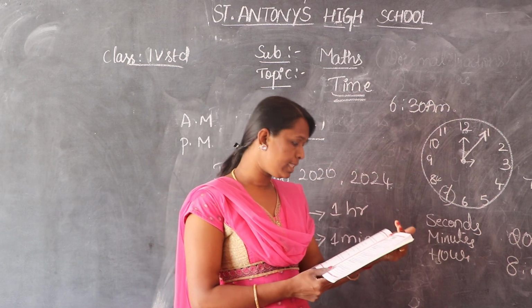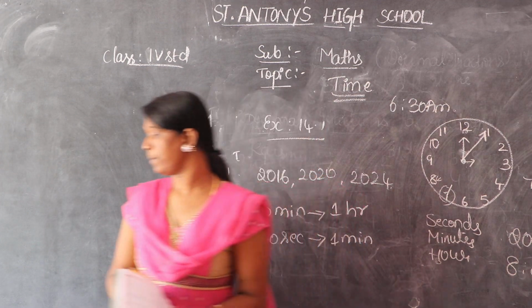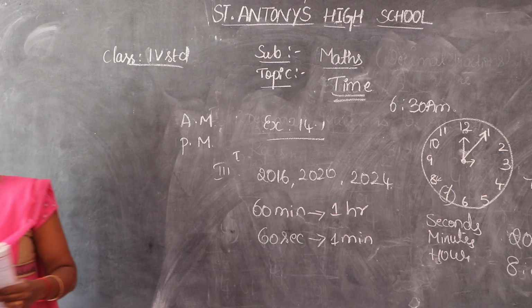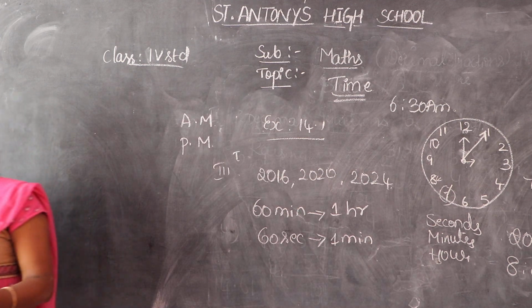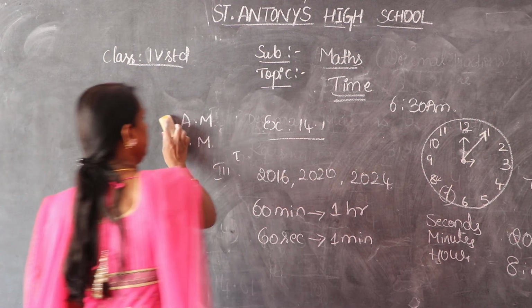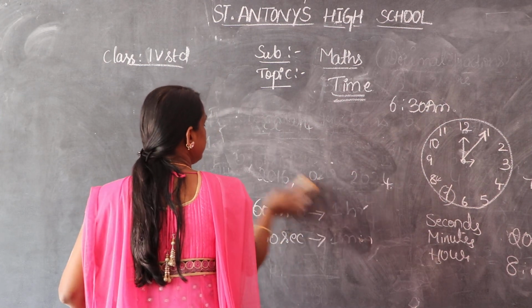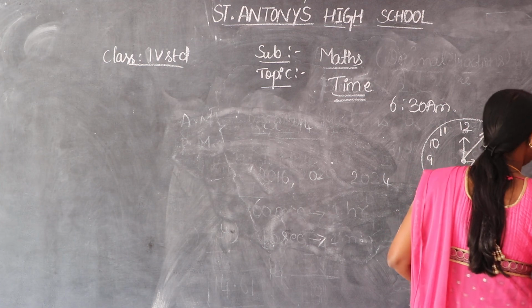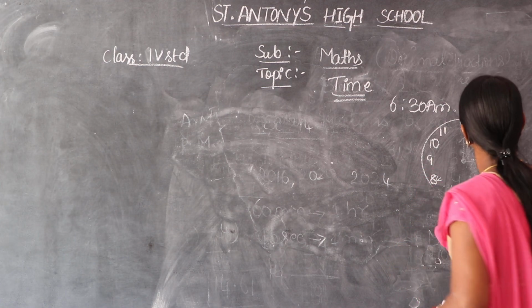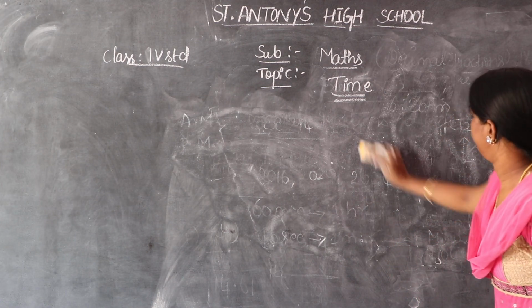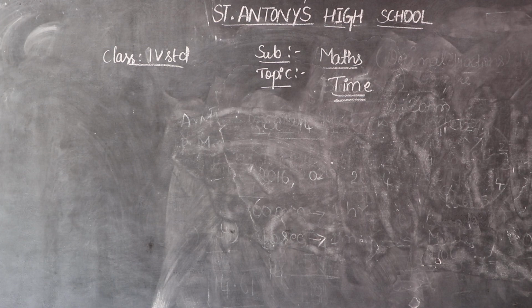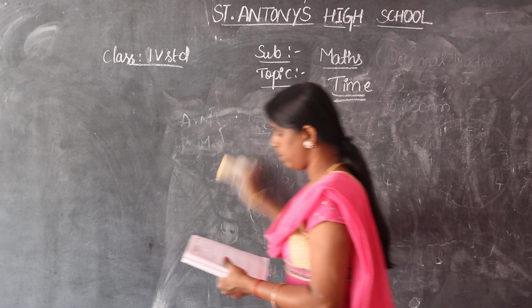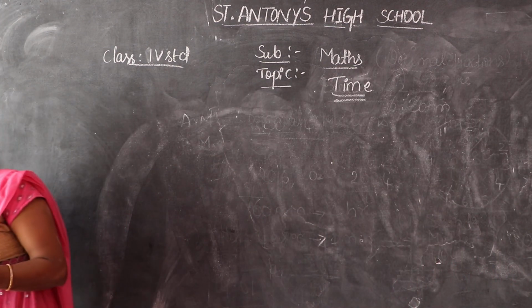So from your exercise number 14.4, this is your last exercise. Okay, children. You have to practice how to write this clock and color in the classwork also. Exercise number 14.4, first question.